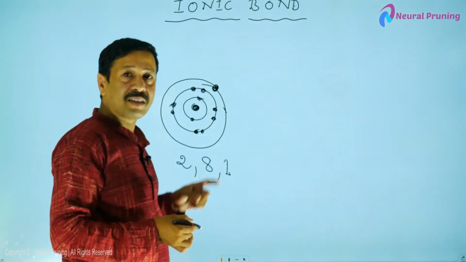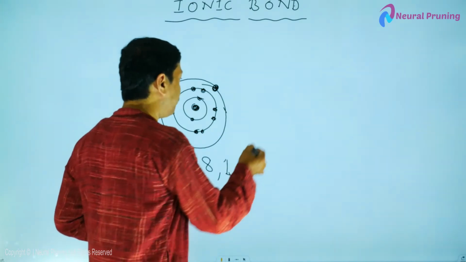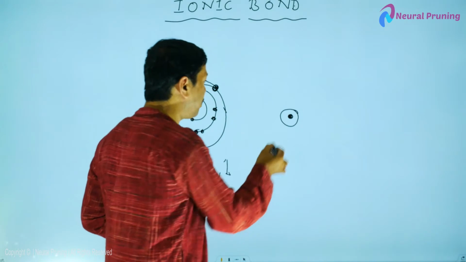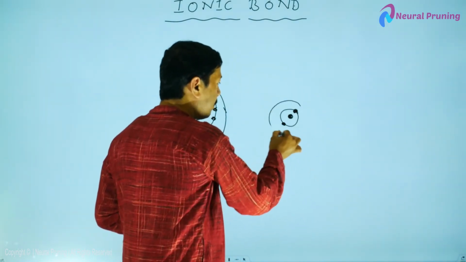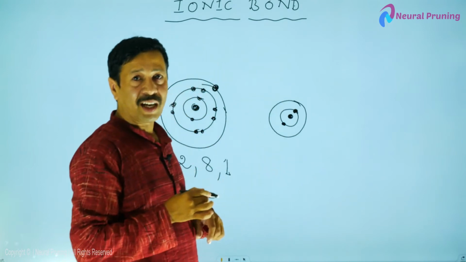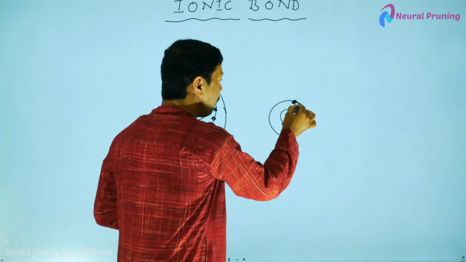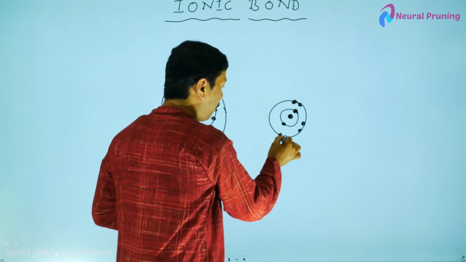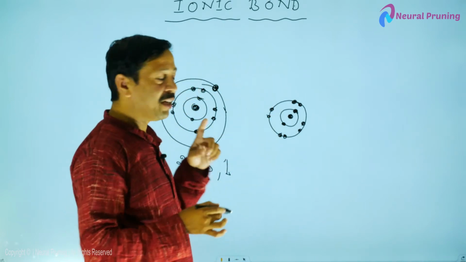Now let us write the structure of its counterpart or friend, the chlorine atom. As usual, the first shell has 2 electrons. The second shell has, as usual, 8 electrons. The third shell has 7 electrons.